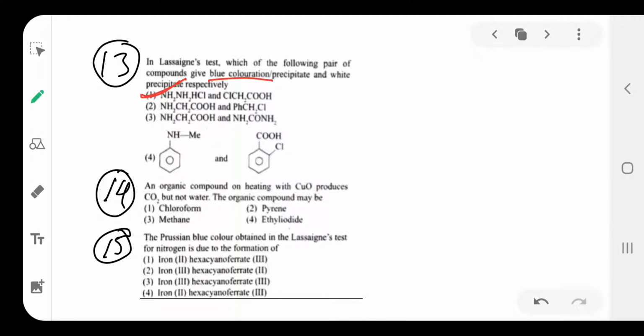The second one, the presence of chlorine, gives the white color precipitate. So it gives the Prussian blue color, and it gives the white color precipitate, because chlorine gives the white color precipitate. Nitrogen indicates the compound that gives the Prussian blue color. Option 1. The presence of nitrogen causes Prussian blue color, and the presence of chlorine causes a white precipitate to form. Okay, then next one.